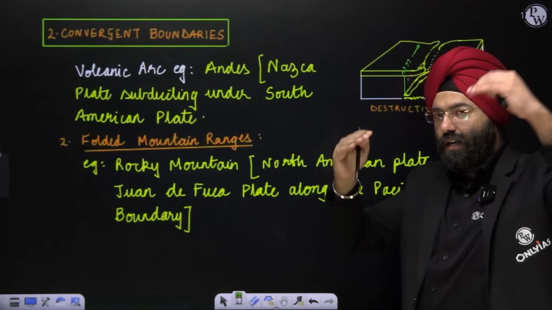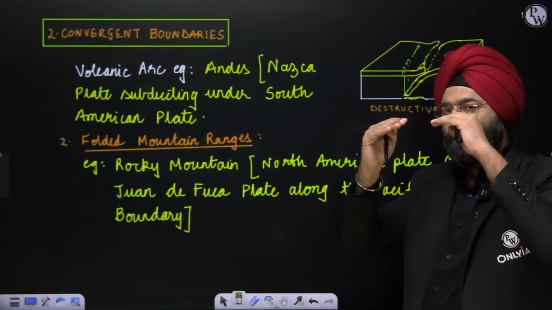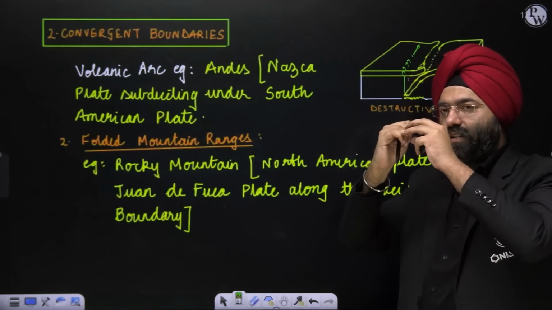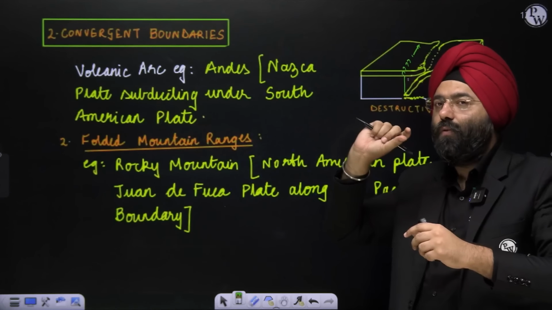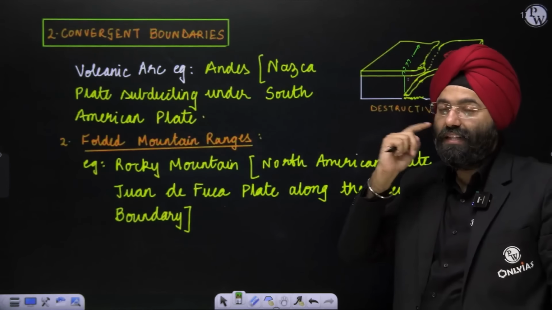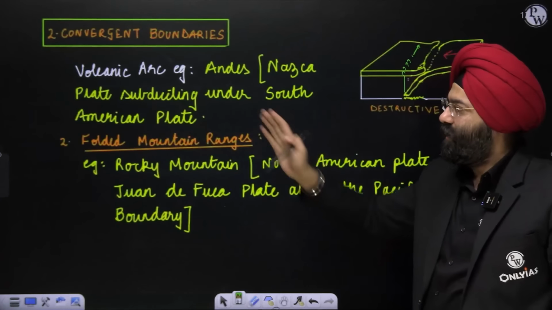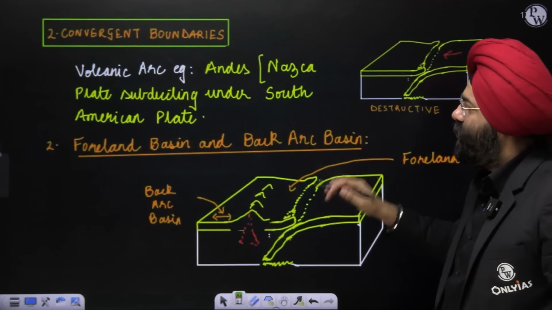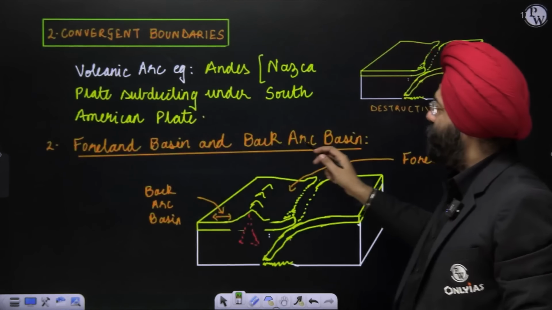Because the pressure that is exerted by the subducting plate leads to the folding of the crustal material, that leads to the formation of folded mountains in this particular region of the Rockies. Now this is again an example. Third is foreland basin and back arc basin.